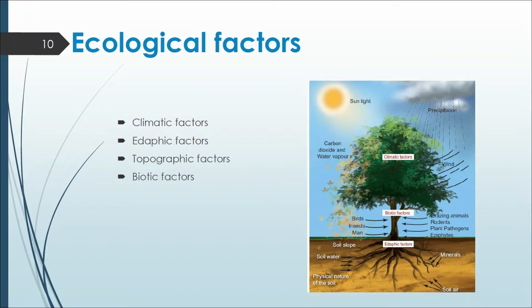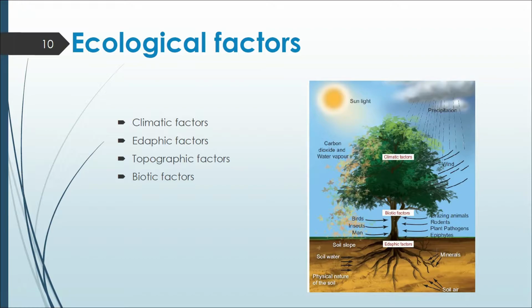They can also be classified meaningfully into four classes. They are climatic factors, edaphic factors, topographic factors and biotic factors. Climatic factor, by the term itself we can understand, is the climatic condition of a region or ecosystem. Edaphic factors include all the subfactors that are related to soil, like soil aeration, water content, acidity, etc.